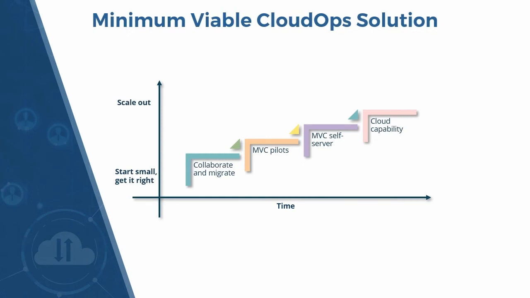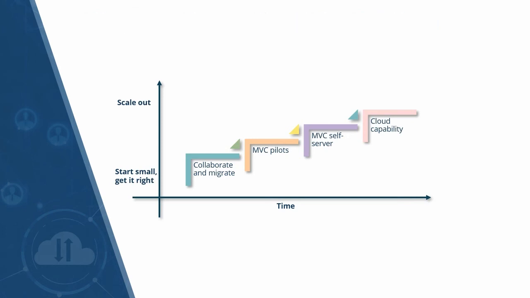Finally, let's try to discuss minimum viable CloudOps solution. As a CloudOps engineer, we would like to define a minimum viable CloudOps solution, and that heavily depends on what is the existing workload, what is the placement strategy, and what are all the capabilities that you expect from your minimum viable CloudOps solution. Let's try to understand using a graph which is depicted as a diagram on the current screen. We are taking time and scalability as the prime factors. We always start with collaborate and migrate. In short, you need to gather a team and migrate a low-risk cloud-friendly app.